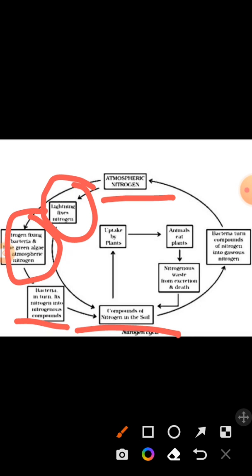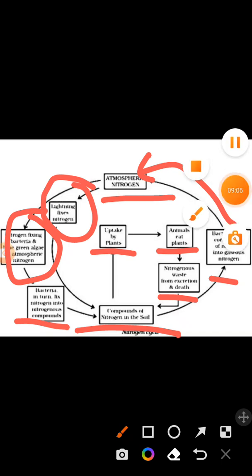The lightning also releases nitrogen compounds into the soil. Then it is taken up by plants. Then animals eat plants. Nitrogenous waste from excretion and death also comes to the soil. And another bacterial type turns the compounds of nitrogen into gaseous nitrogen and returns it to the atmosphere. Thank you.